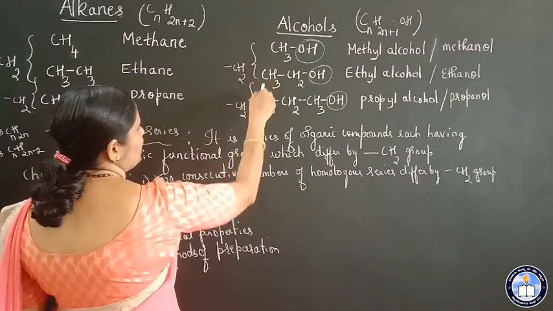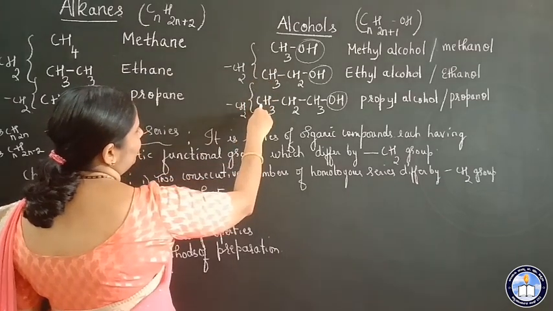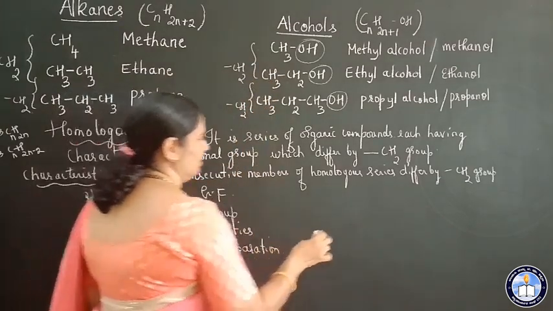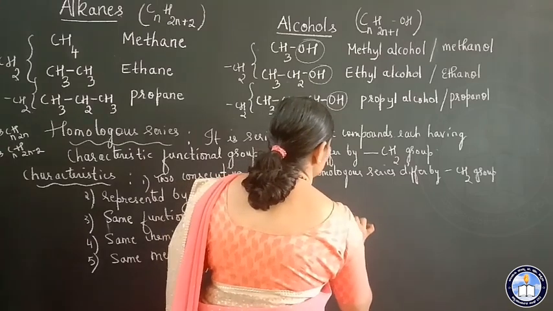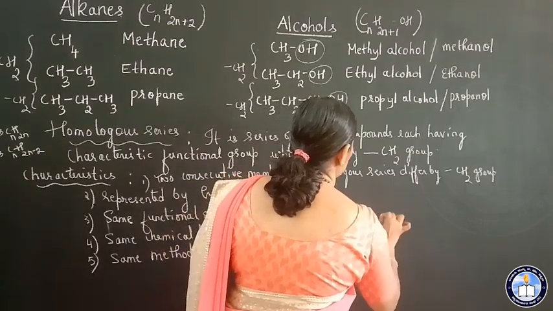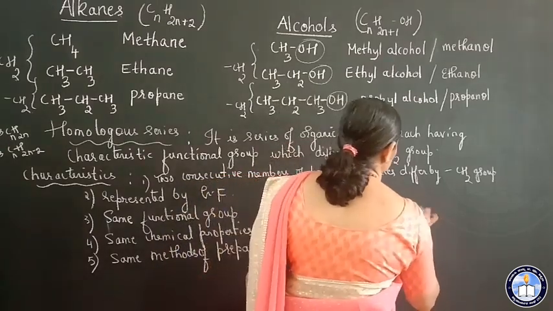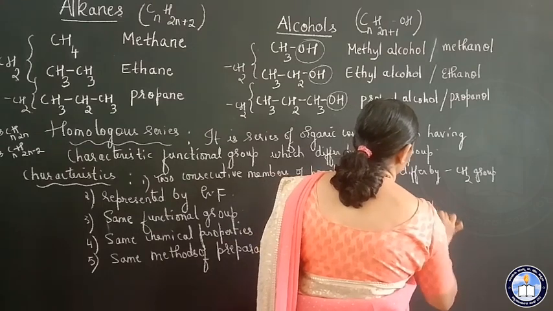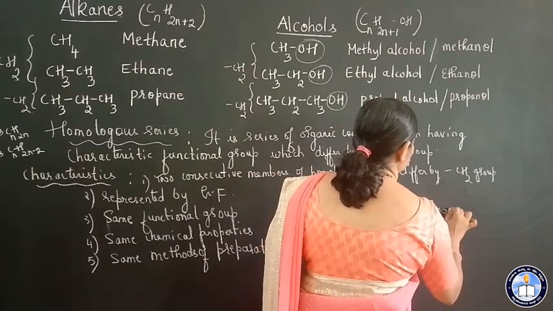The members of this homologous series, they are called as homologues. The members of the series, they are called as homologues.